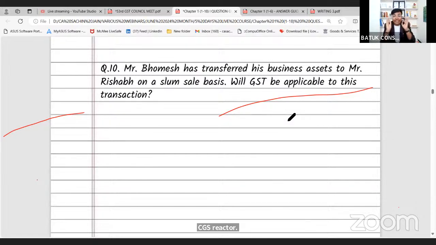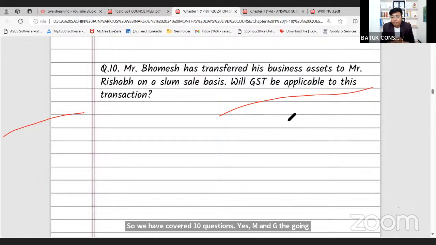So we have covered 10 questions. Yes, Hemant ji, the going concern will be applicable. Relationship, Suresh ji, we will discuss the same during our discussion on Section 15, that is valuation. We'll discuss the relationship between buyer and supplier and all those things. So we have covered 10 questions. If you have any question or doubt, then please put it in the chat box. And if there is no question, then please put in the chat box that all questions are okay for you.